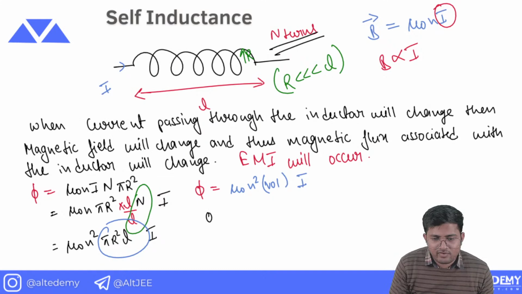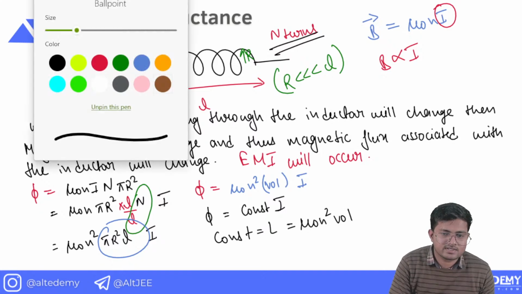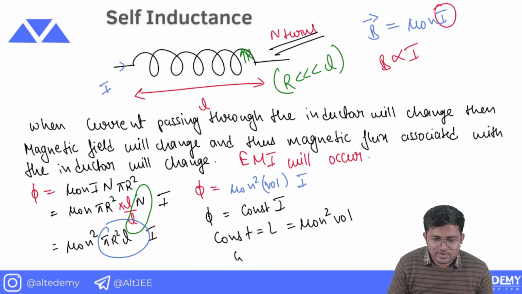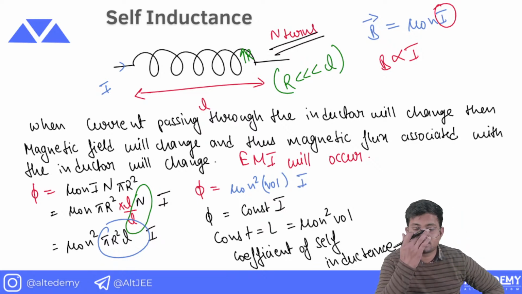So what we have observed here is that flux is some constant into I, and this constant is known as L, and its value is mu naught n square into volume. This is the coefficient of self-inductance. I hope that you guys have understood this.